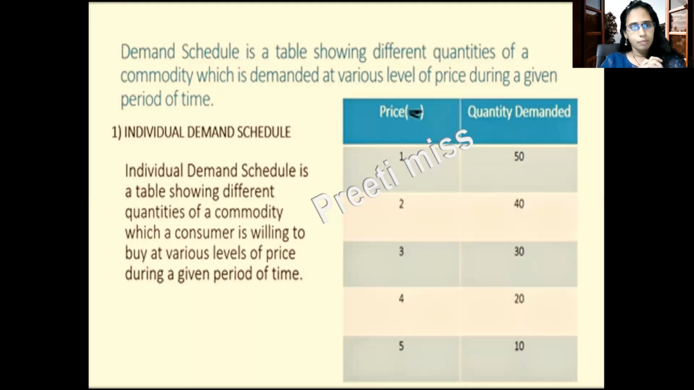One more important concept I will tell you. Here, we are going to study individual demand and market demand. Remember these two things, individual demand and market demand. Now you will ask me, what is individual demand? It is the demand by an individual, by a particular person. As the name suggests, it is the demand of a particular person. And what is market demand? Market demand is the demand by more than one person.